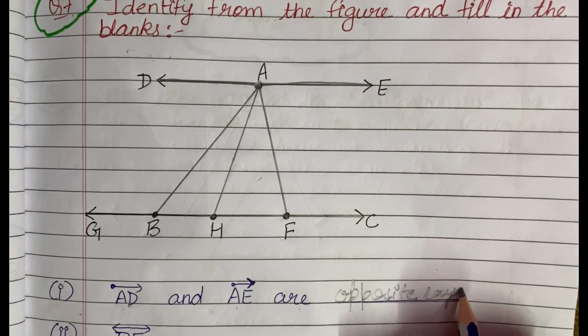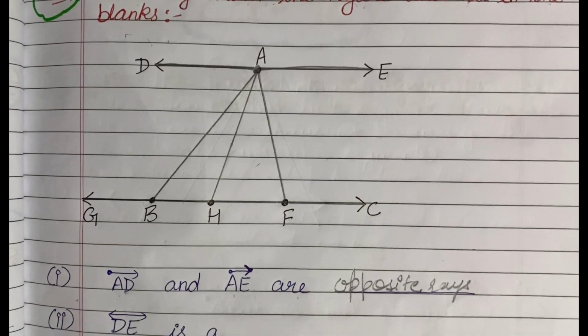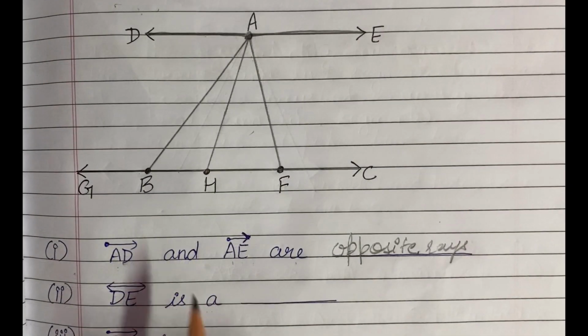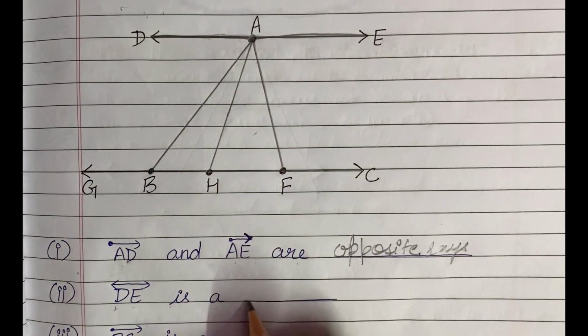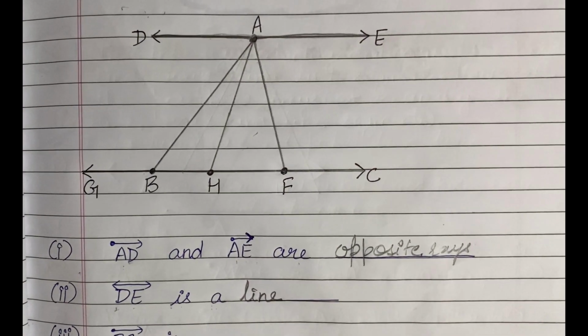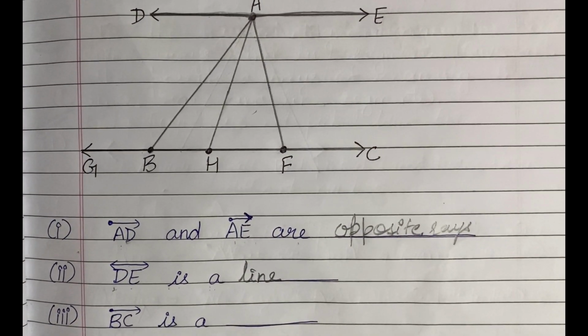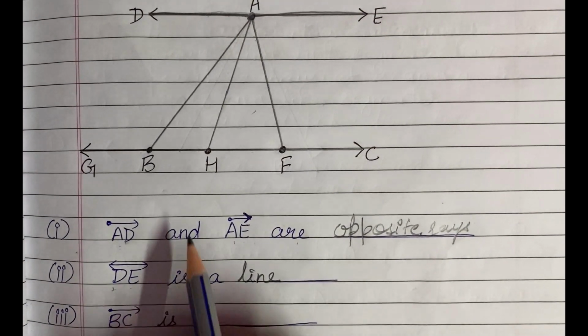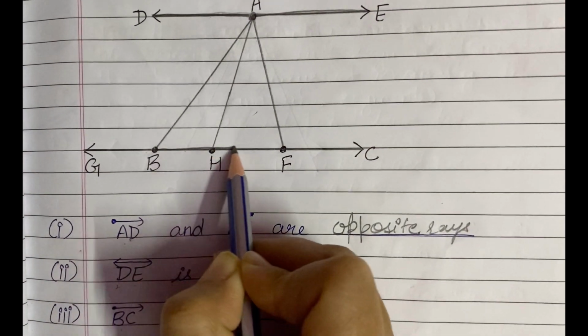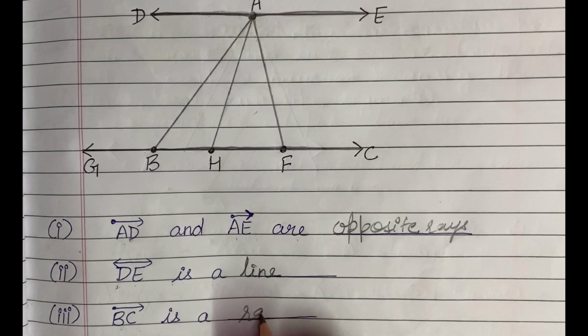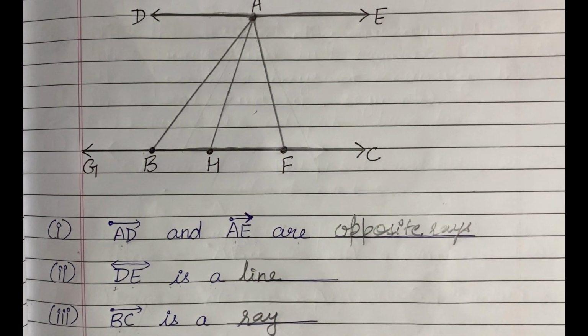Hopefully it is clear to you. Now see the second part. Second part says that DE is a, see DE is what? DE is a line. Now see the third part. Third part says that this BC, starting from B and extending towards C. So BC is what? BC is a ray. Hopefully third part is also clear to you.